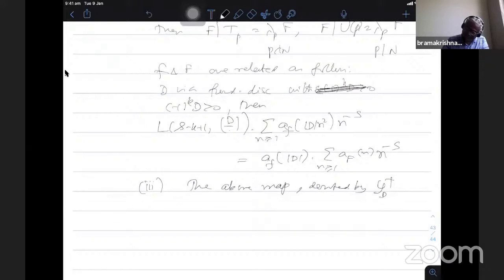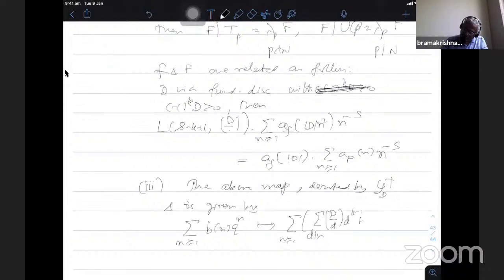So it is denoted by this and is given on the Fourier expansion: the sum over n greater than or equal to 1 of a(n) q^n goes to the sum over n greater than or equal to 1, sum over d dividing n, of (D/d) d^(k-1) a(|D| n^2/d^2) q^n.